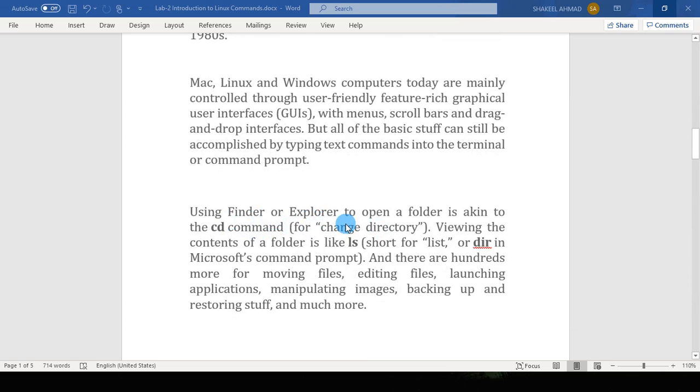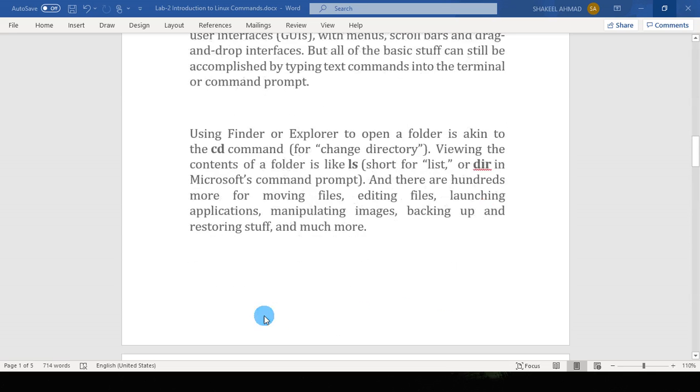Using Finder or Explorer to open a folder is akin to the cd command for change directory. Viewing the contents of a folder is like ls, short for list, or dir in Microsoft's command prompt. And there are hundreds more for moving files, editing files, launching applications, manipulating images, backing up and restoring stuff and much more.